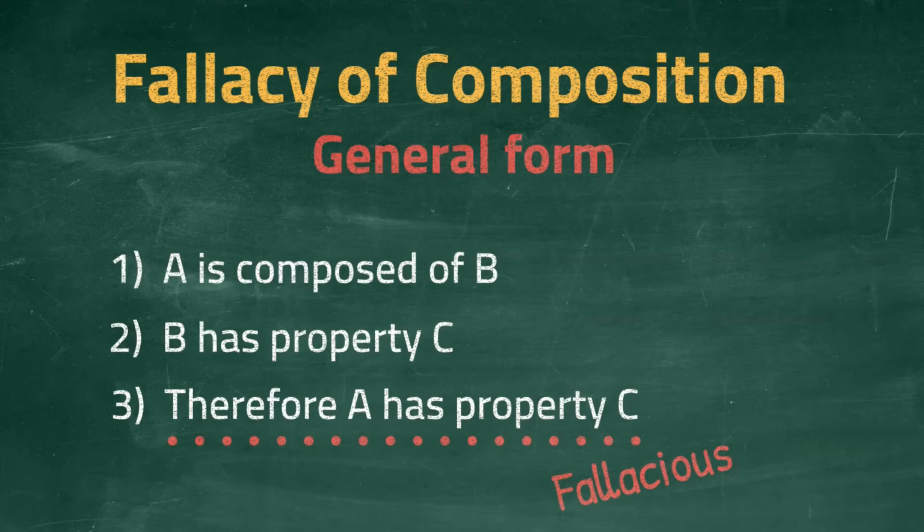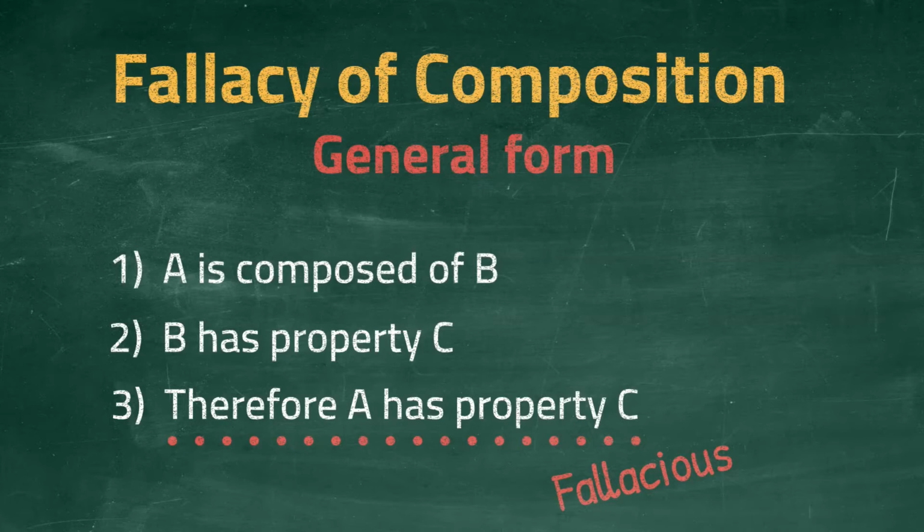object. Now, it is possible that the property C is shared by both A and B, and if so, the conclusion would be correct. But this kind of conclusion does not necessarily follow, as there can be properties in B that are not present in A, and there can be properties in A that are not present in B. You may have heard the phrase that something is greater than the sum of its parts.